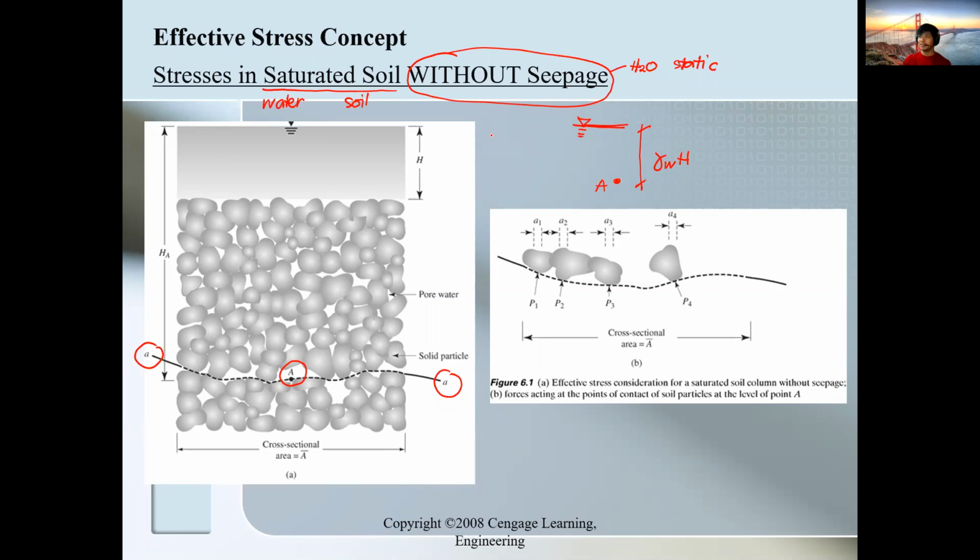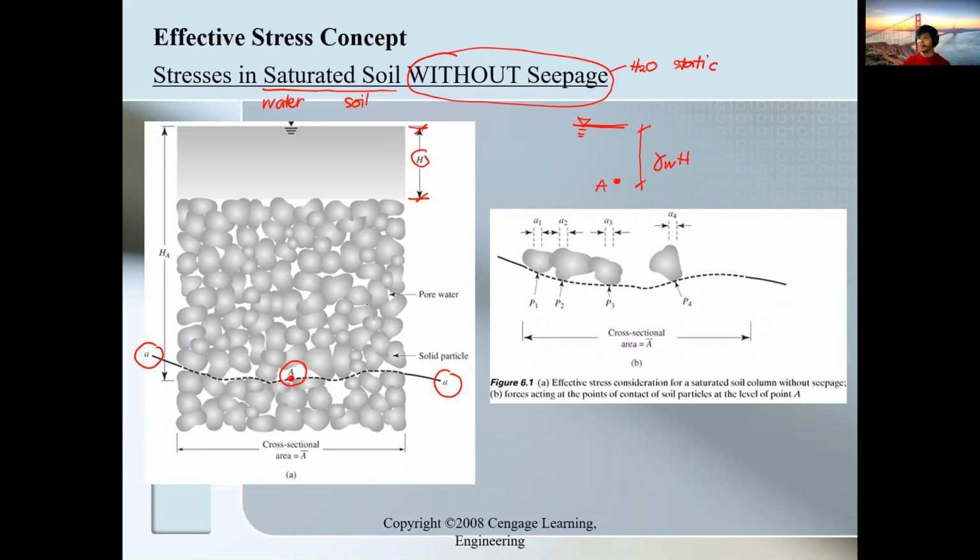Gamma water times the height. Now, if you look at your figure, going towards point A, you have to travel through different layers. The first layer is H. Of course, this water can exert pressure at the bottom, right?